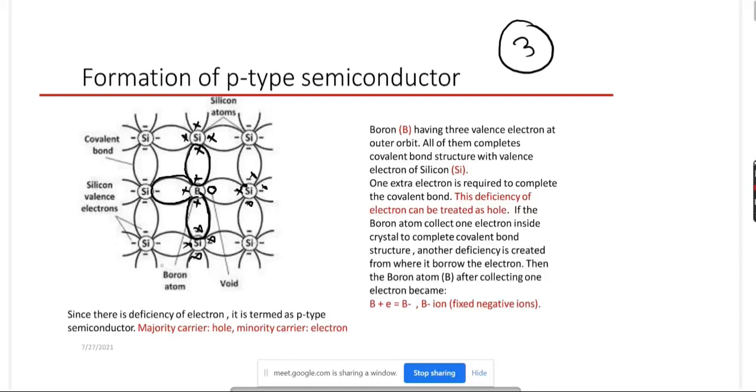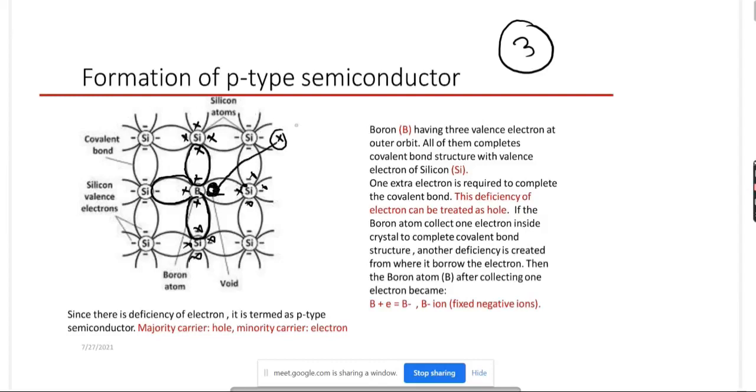There may be some crystal defects and a few electrons available, or maybe due to temperature effect, some free electrons are already available inside the semiconductor crystal. Then this vacant space is filled with another electron. Let's say one electron is available here, so this electron will come here and complete the covalent bond structure.